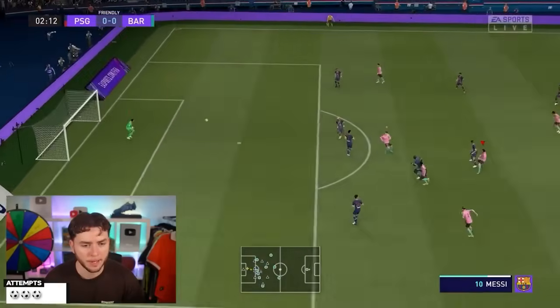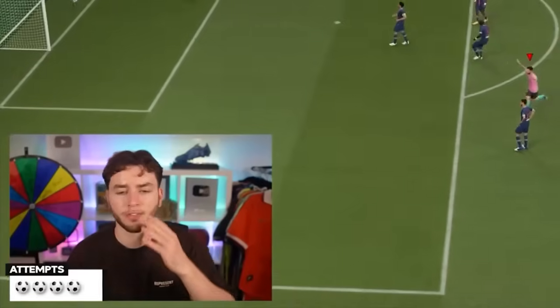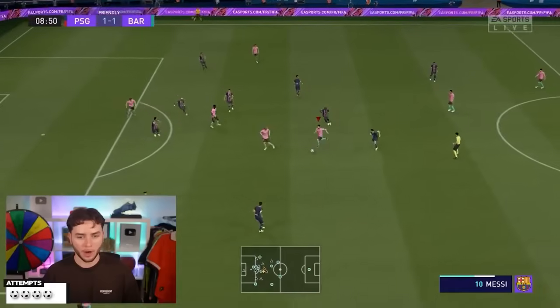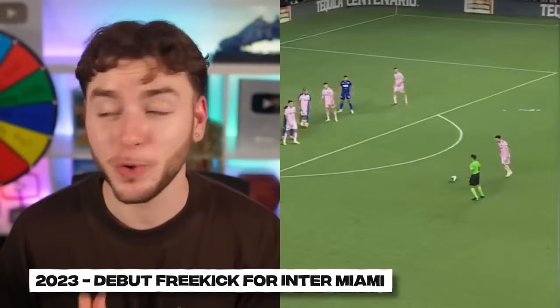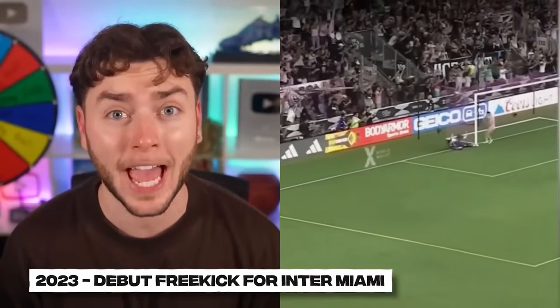Messi. Immense! Oh my God, I scored the wrong side. We had one last try. Messi, please! Okay. Keylor Navas is just catching the ball, where Messi scored this iconic free kick on his Inter Miami debut to win the game.